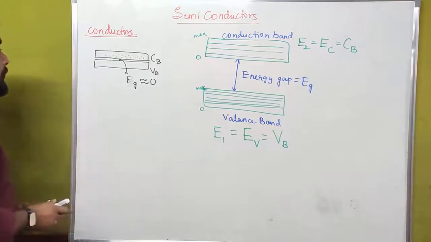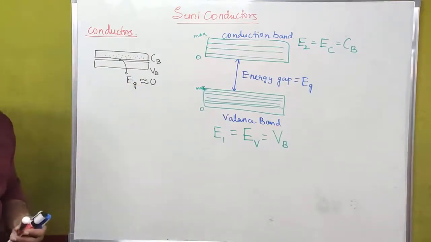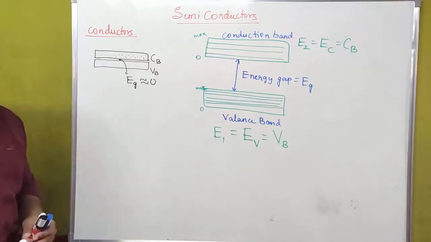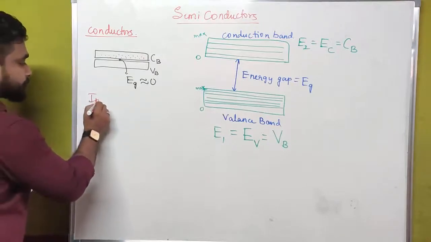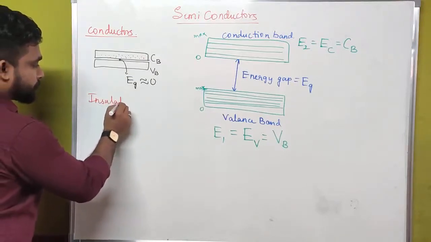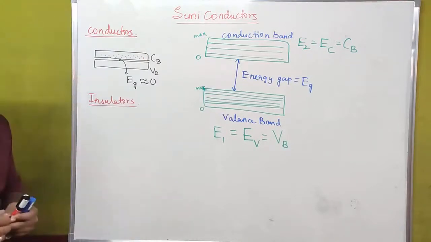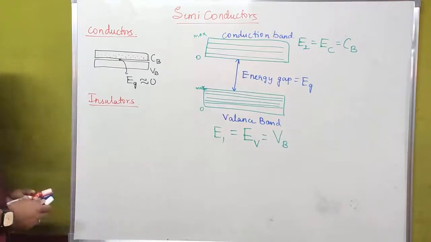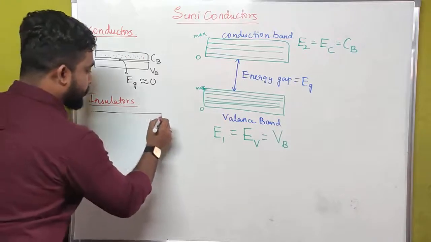In the case of insulators, the number of free electrons in the conduction band is less above 0 degree Kelvin. In insulators, the energy levels are very far from each other.